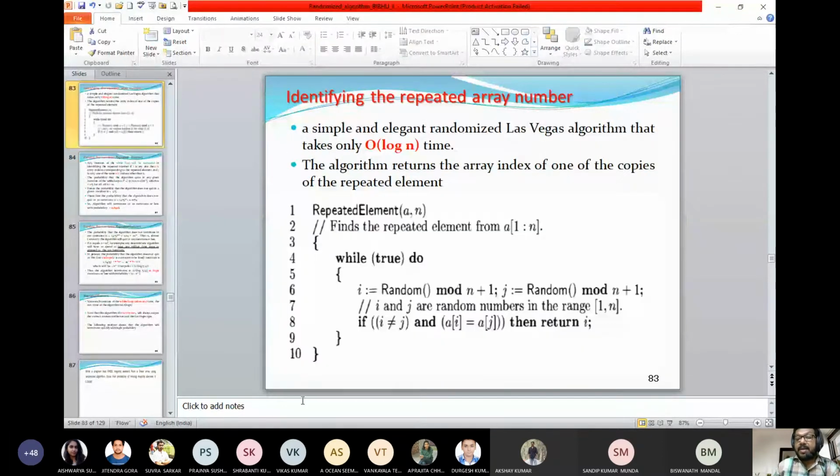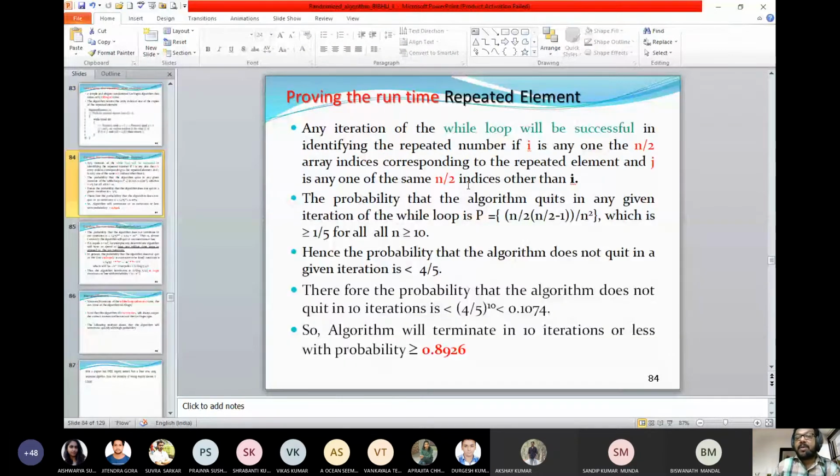Again, I repeat, you are trying to find out i, you are trying to find out j. So you are finding that j is any one of the n by 2 other than i. That means we try to guess two numbers. i falls on the particular location where the repeat is there, j is other than that. So when there is an array, a number of permutation combinations are possible. When you take the first element, then the rest is n minus 1. When you take the second element, the rest is n minus 2.